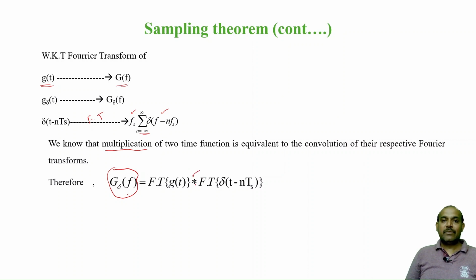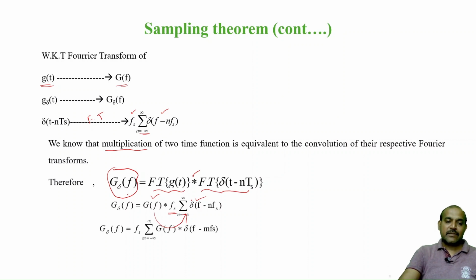Therefore the dot is replaced with a star. The Fourier transform of g of t is g of f, which I have written as g of f, and the Fourier transform of delta of t minus nts is this. So take the convolution, and to simplify, this constant I will retain as it is. I can bring this g of f inside the summation. So it becomes fs into the summation, m ranging from minus infinity to plus infinity, and so on.